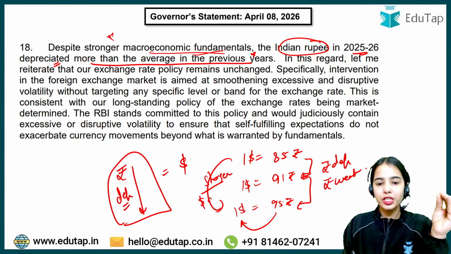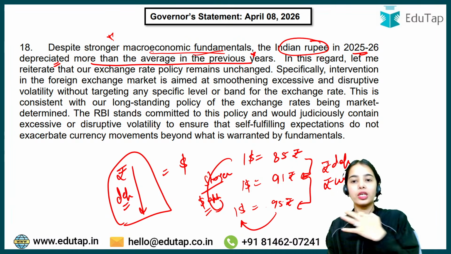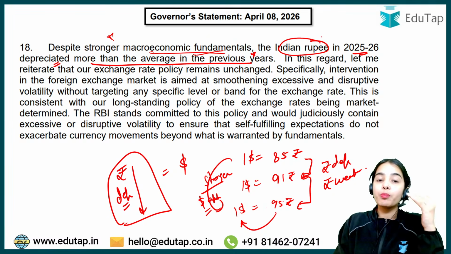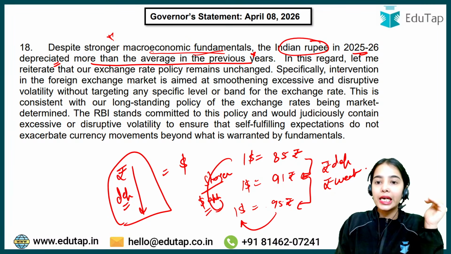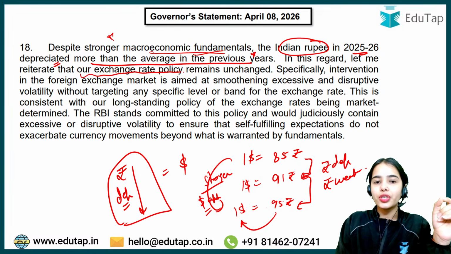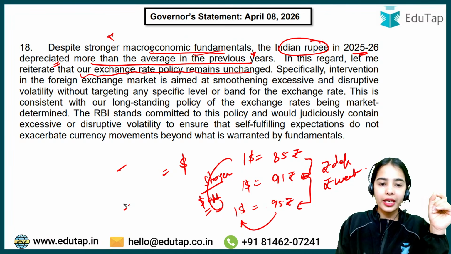Dollar is appreciating against rupees, rupees is depreciating against dollars. I hope this is clear first of all. Now, what is happening is that the Indian rupee in 2025-26 depreciated more than the average in the previous years. In this regard, the RBI governor said, let me reiterate that our exchange rate policy remains unchanged. So see, what kind of policy is India following? India is following a managed floating exchange rate system.